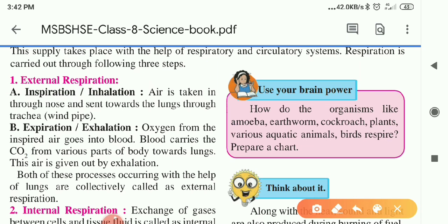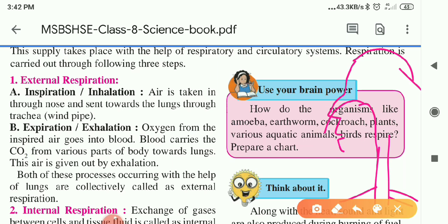Suppose this is our body, this is our nose. From the nose air enters into the trachea, and then it enters into the lungs. This is included in the inspiration or inhalation.